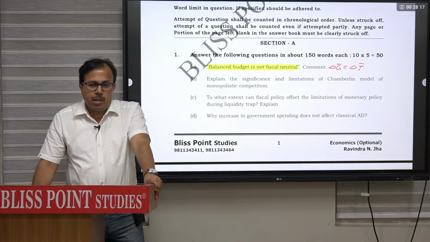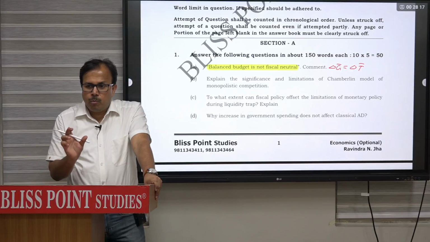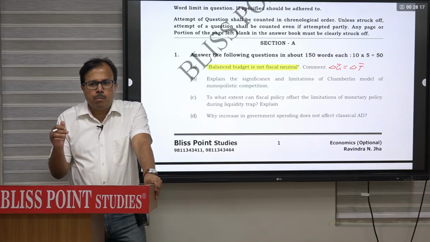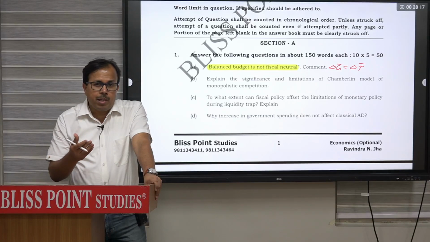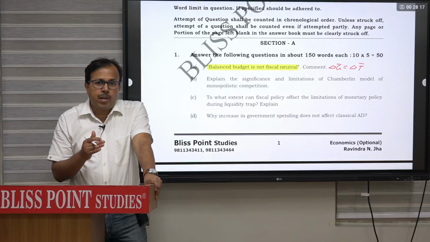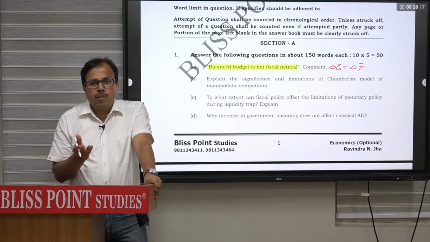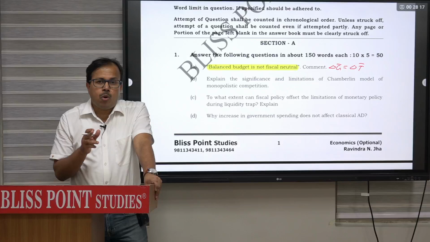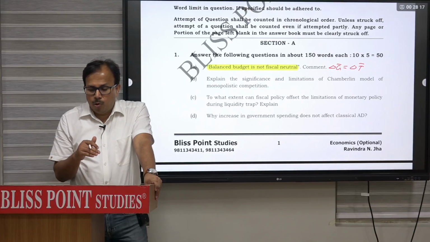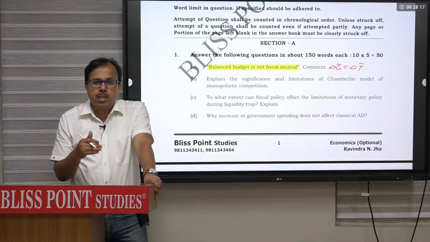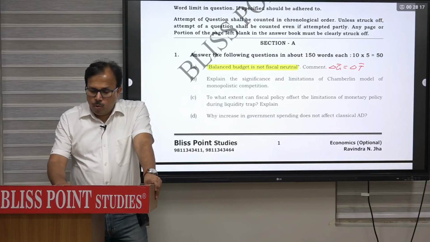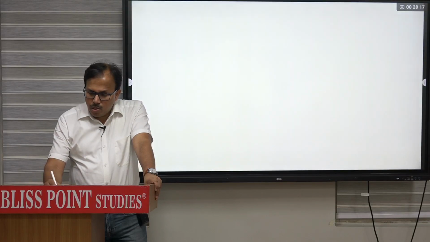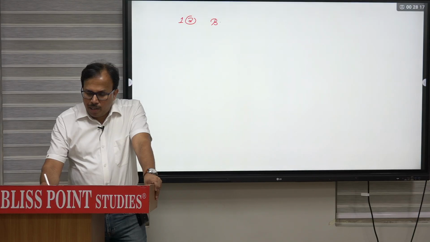Now question is how to elaborate. To elaborate, first of all you can provide the definition of the balanced budget, or you can say balanced budget multiplier, and then go on to explain what is the expansionary effect of government expenditure, what will be the contractionary effect of tax, why expansionary effect of government expenditure is more as compared to contractionary effect of tax, and therefore balanced budget will not be neutral in the sense that in the case of balanced budget the income of economy will increase. So when you explain this question, first A part, first explain the meaning of the term balanced budget